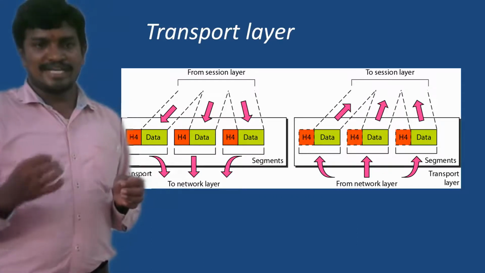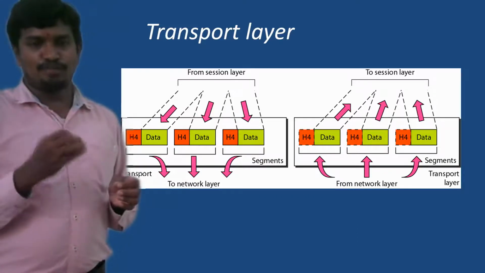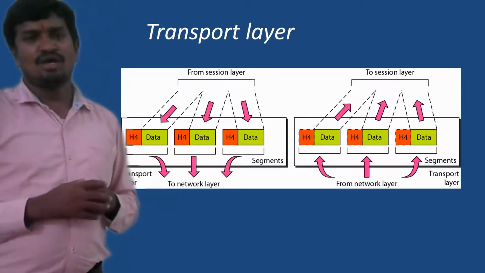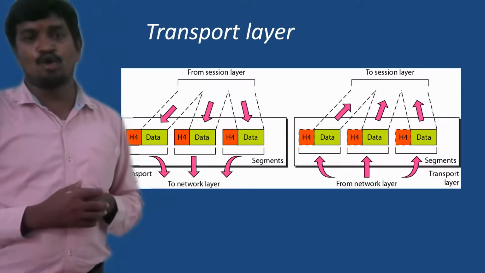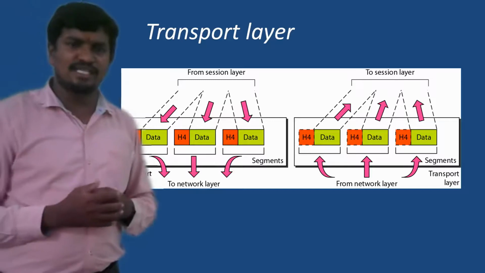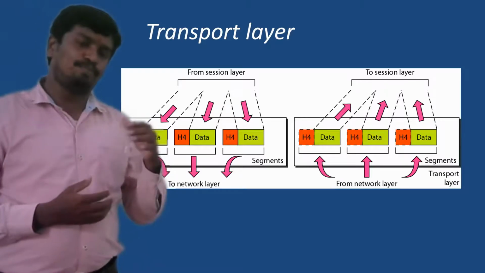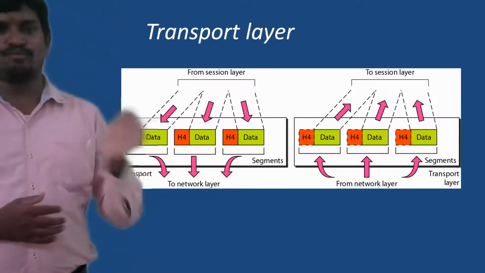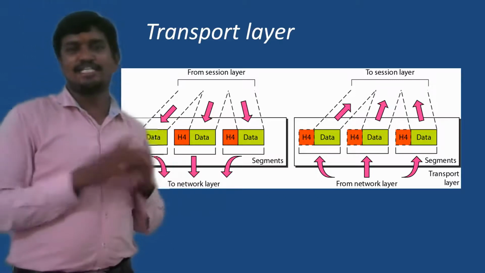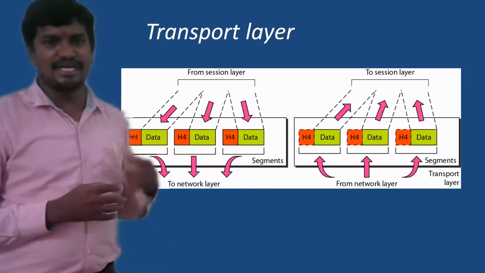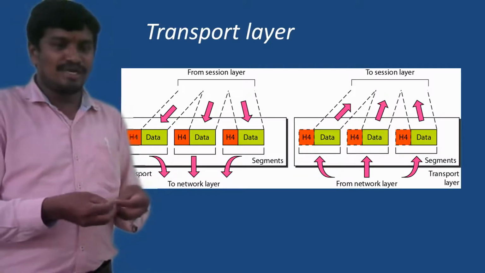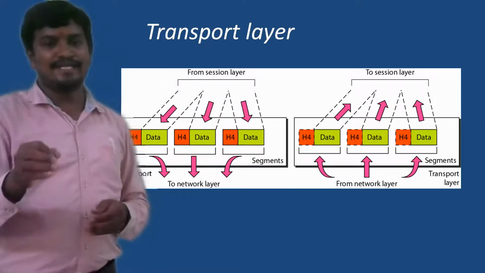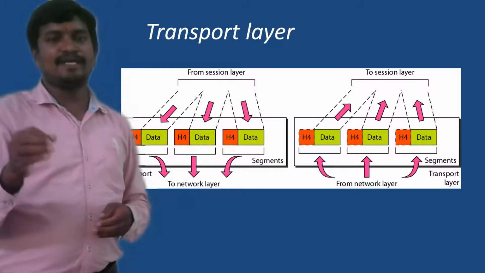This way, the transport layer should recognize which part of the data has to be delivered to which application. That we call port addresses. Generally all applications run on port addresses. Previous to this layer, our problem was how our data moves from one system to another system. Okay, we got our data at the destination side. Once data is received, how it is reassembled, how it is split into different units and given to different applications, that responsibility is taken care of by the transport layer.